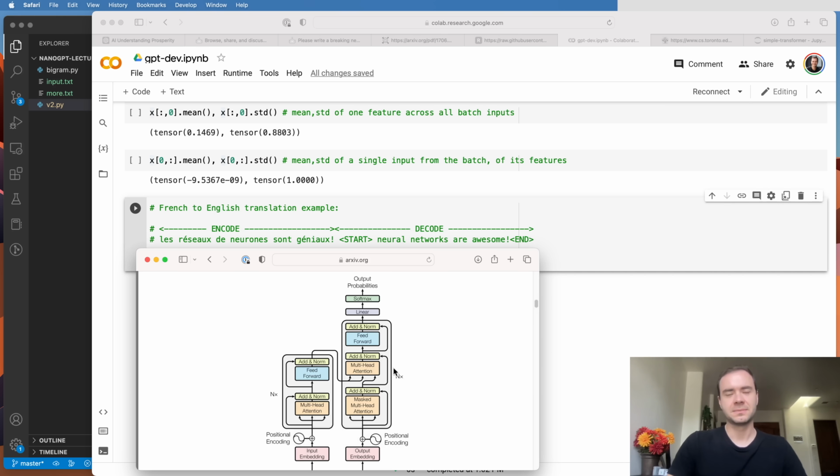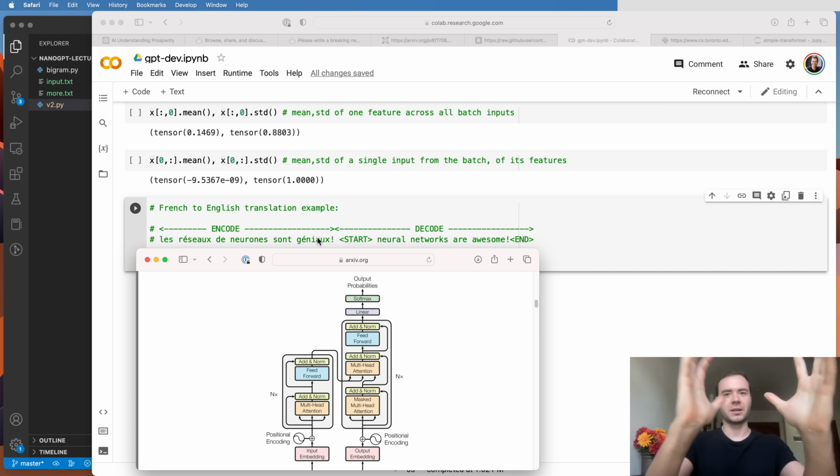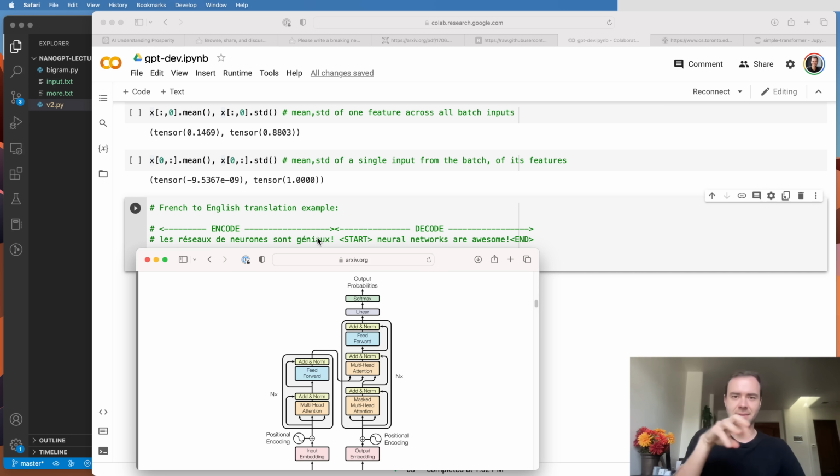But unlike what we did, they want to condition the generation on some additional information. And in that case, this additional information is the French sentence that they should be translating. So what they do now is they bring in the encoder. The encoder reads this part here. So we're only going to take the part of French, and we're going to create tokens from it, exactly as we've seen in our video. And we're going to put a transformer on it. But there's going to be no triangular mask. And so all the tokens are allowed to talk to each other as much as they want. And they're just encoding whatever's the content of this French sentence.